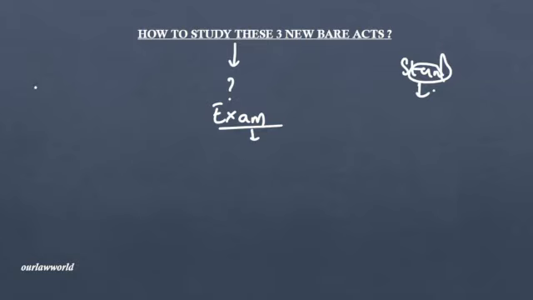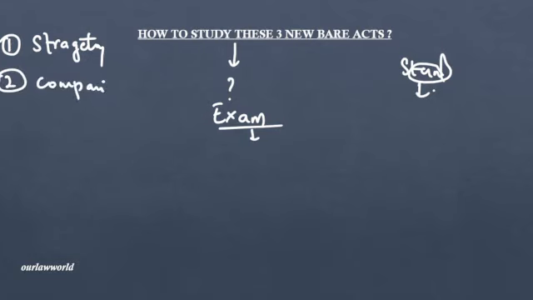So for this, what process are you picking up? The main thing is you have to have your own process or strategy to look into, like how do you remember these things in a very clear way. The second thing is you have to have a comparative table between the old laws and the new laws, so that you can easily remember. When there is some important topic, you have to refer to the old section as well as remember the new section. So you have to have a comparative table.